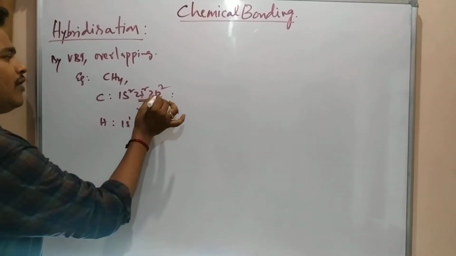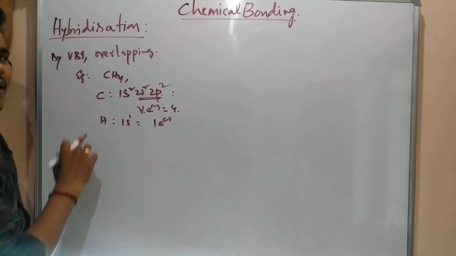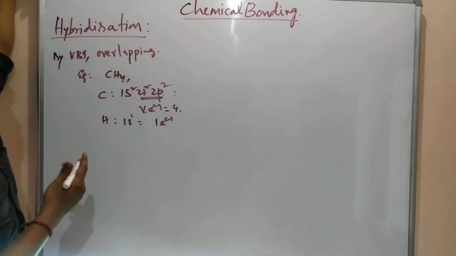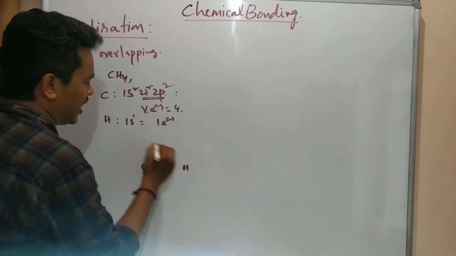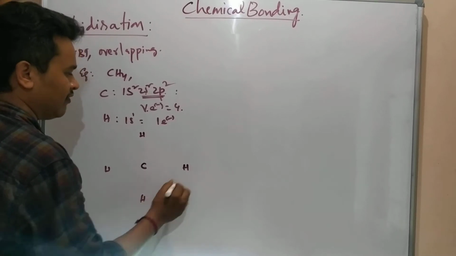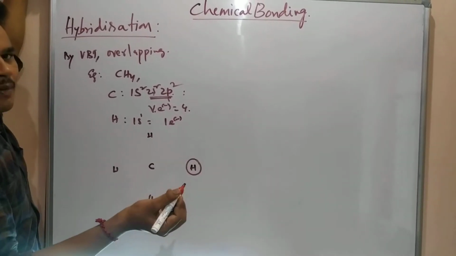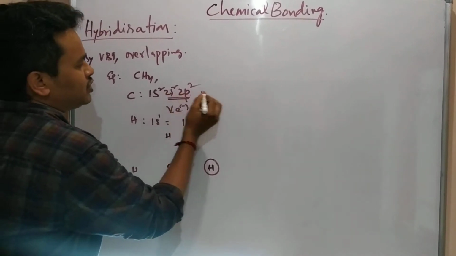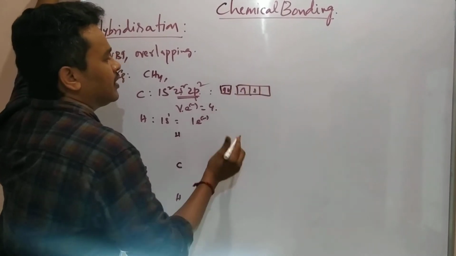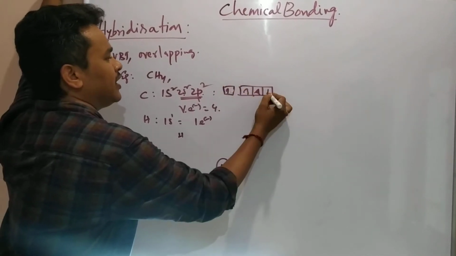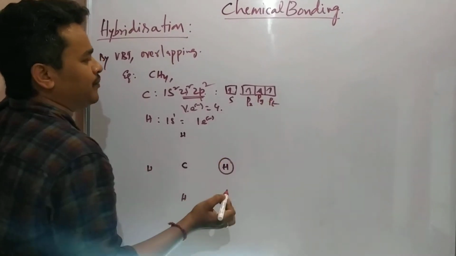Generally, by overlapping, what happened here? There are s and p electrons in carbon, and here an s electron. By the VBT overlapping concept, carbon is there and hydrogens are coming. How are they coming? With their s orbital, spherical shape. Carbon has 2s2, 2p2. One electron jumps to the empty p orbital, so that 4 unpaired electrons are there: s, px, py, pz.